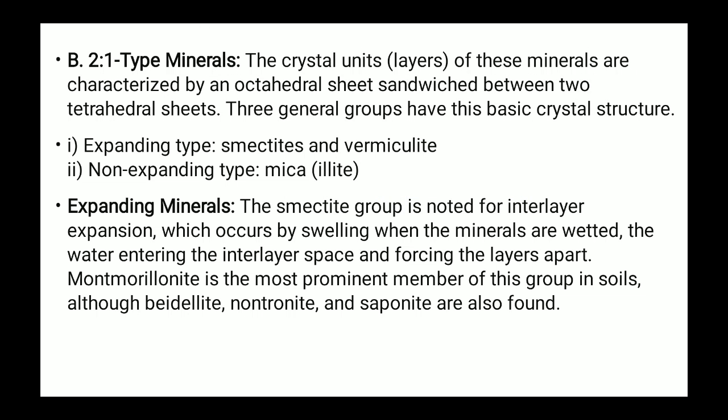Then the next part is 2:1 type minerals.